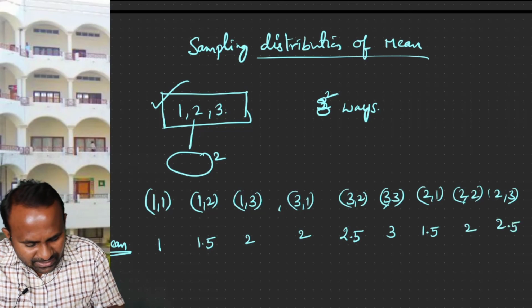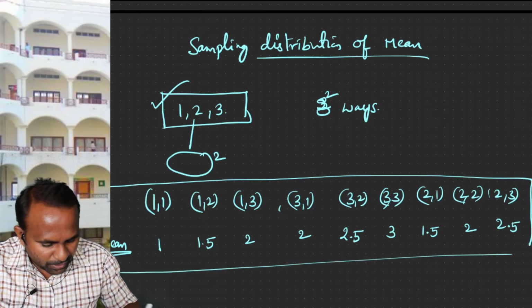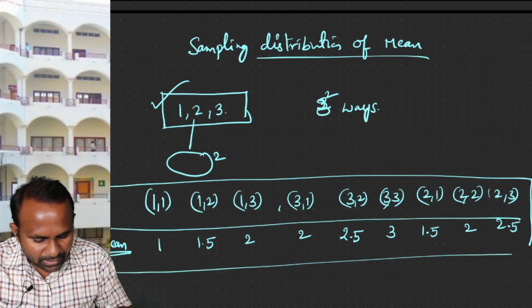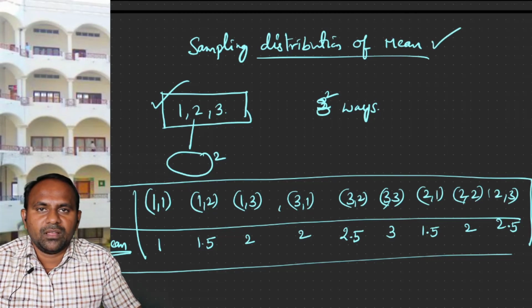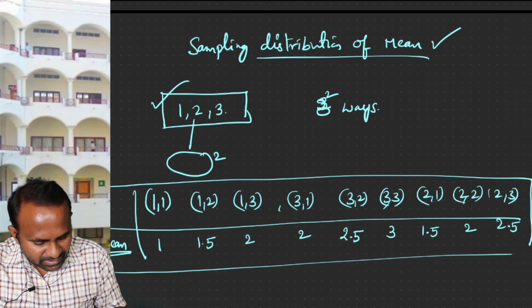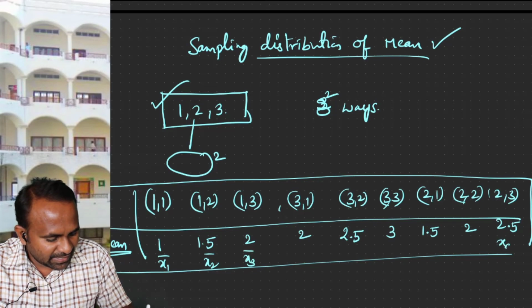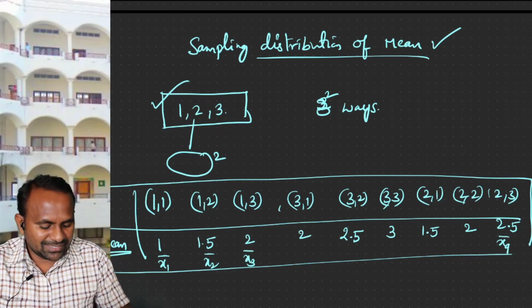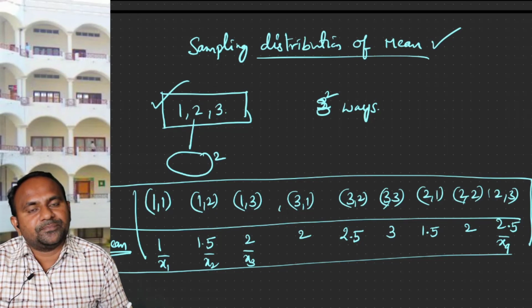See, this description of writing all the samples and the corresponding means is called the sampling distribution of mean. Suppose I am denoting this as x1 bar, this as x2 bar, x3 bar, and so on, up to x9 bar. This is the distribution of means of the samples.